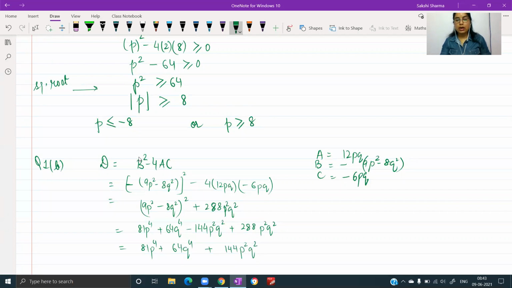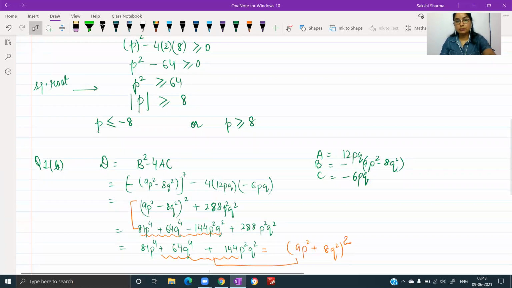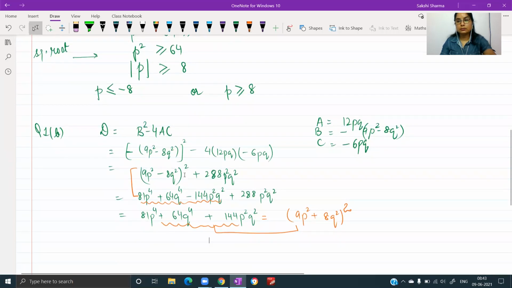As you can see, the identity that was formed here when you expanded the whole square is almost similar, only the sign has changed. So you will have it as 9p square plus 8q square whole square. Compare these expressions, and then you can further apply your quadratic formula. Since it's a whole square, it's going to be positive. And then we will apply the formula for the roots and simplify our answer.